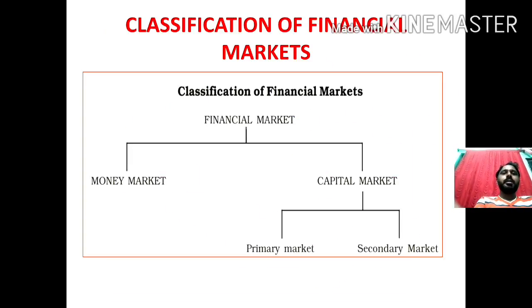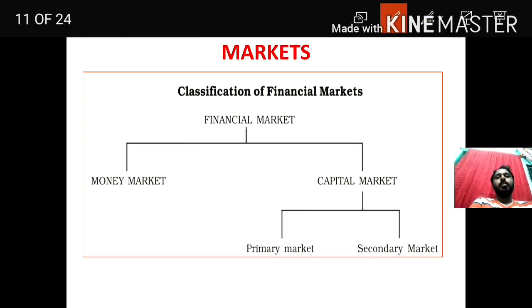Children, look here. Here are the financial market types. What is the classification of financial markets? Children, we have studied what is finance. Then we discussed fixed capital and working capital. Then we discussed the financial market. Now we are seeing the types of financial markets. Here the financial market is divided into two types: one is the money market and the other is the capital market.